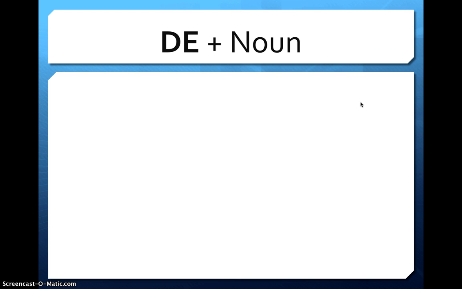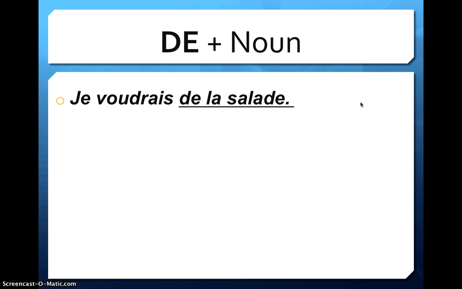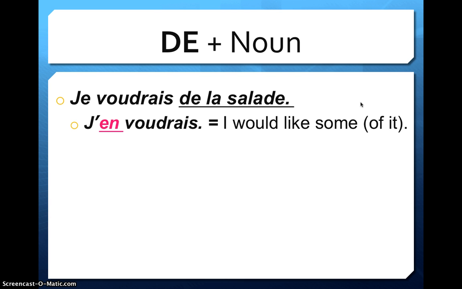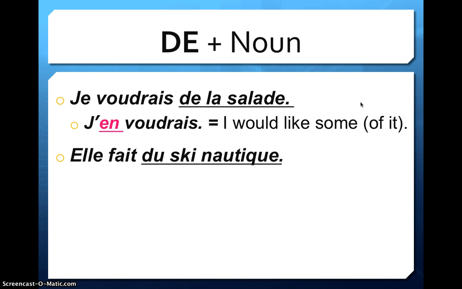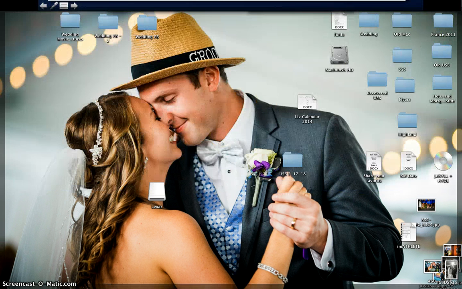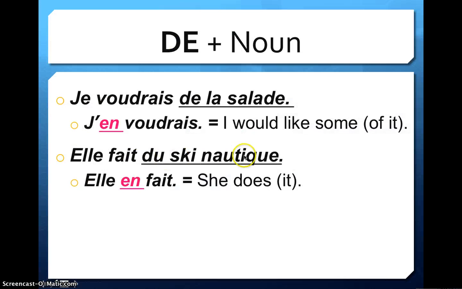Alright, so de plus a noun. Here's some examples of you need to use the pronoun en. Je voudrais de la salade. Alright, j'en voudrais. I would like some. Or really, I would like some of it. Elle fait du ski nautique. Elle en fait. She goes water skiing. She does it. So we took out this and we replaced it with en.